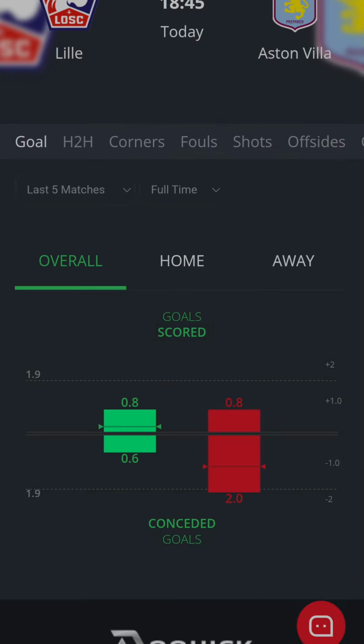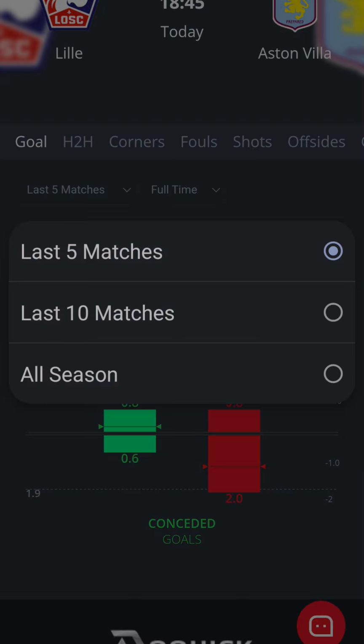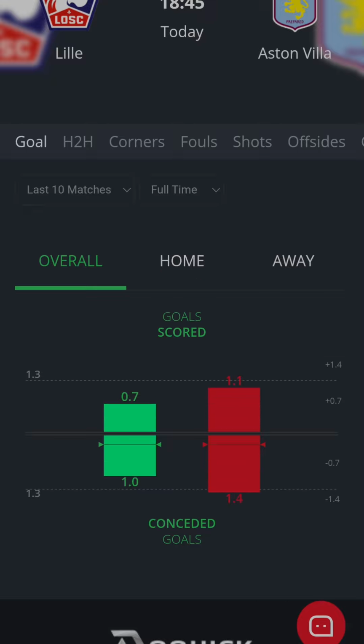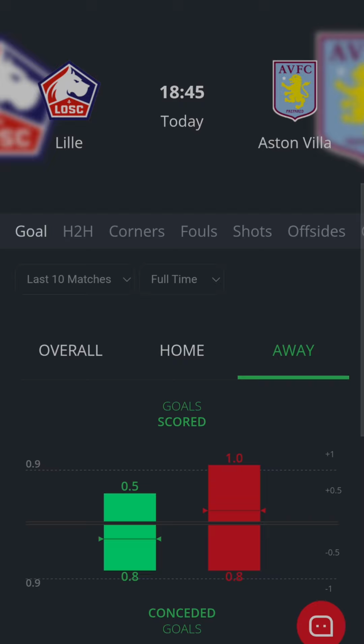So you look at the full analysis here. In their last 10 games, they've still scored an average of 0, but they've conceded 0.8. But Aston Villa has scored an average of 1 and conceded an average of 1 when they are playing home. When they are playing away, Lille has scored an average of 0.5. Aston Villa has scored an average of 1. They've conceded an average of 0. These two teams don't concede and they don't score so much.